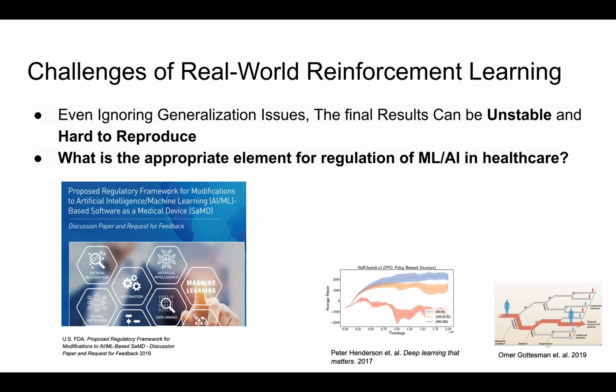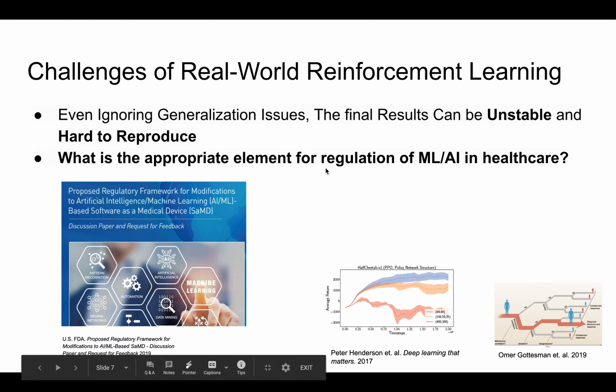Regardless of the issues that I mentioned, there has been some research showing that these RL applications sometimes can be unstable and hard to reproduce. This is a serious issue in healthcare. If the algorithm that we're using is not robust or stable, then how could the doctor make medical decisions based on it? Early this year, FDA proposed a regulatory framework for AI and machine learning in healthcare, trying to call for answers and discussions to this question. What is the appropriate element for regulation of AI and machine learning in healthcare?